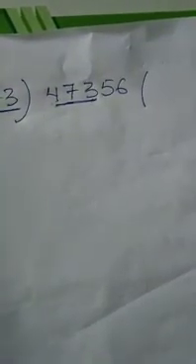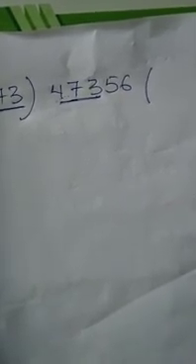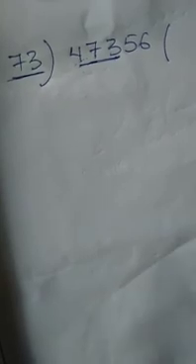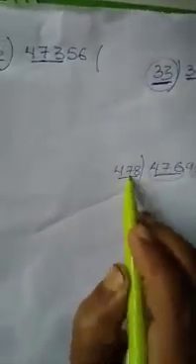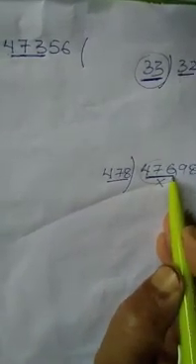Suppose such a type of example is here. We have to divide it by 470. Such a type of question arises. See here, three digits here, also three digits here. But its value is less than this. So it is not possible for us to take three digits. Correct?